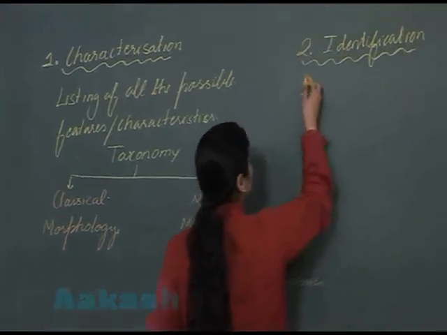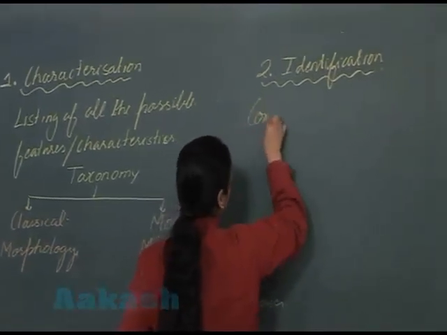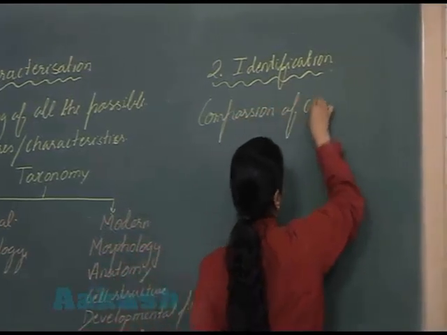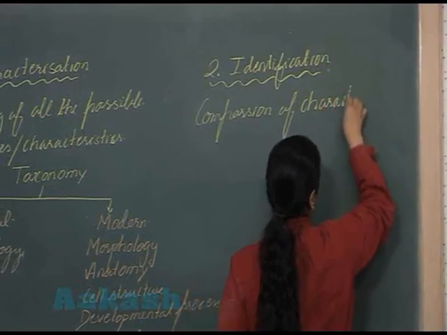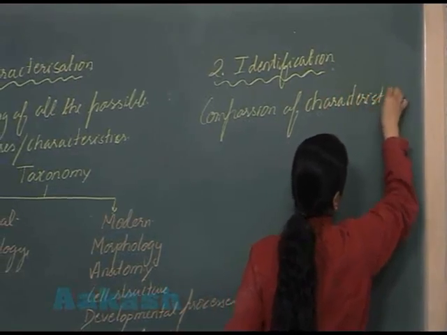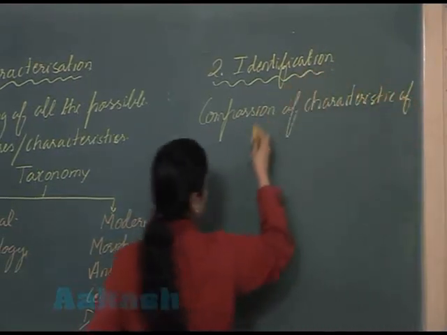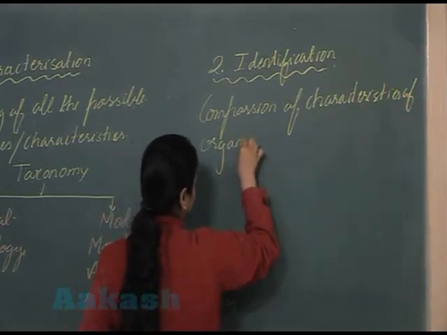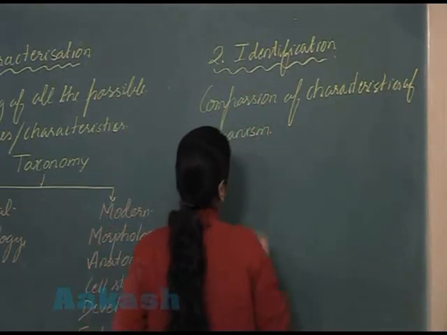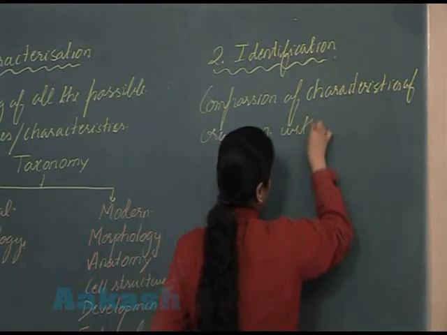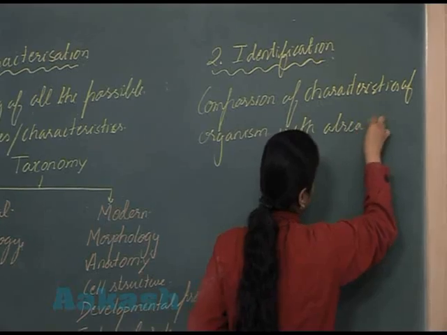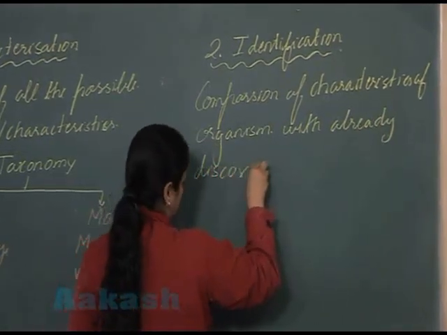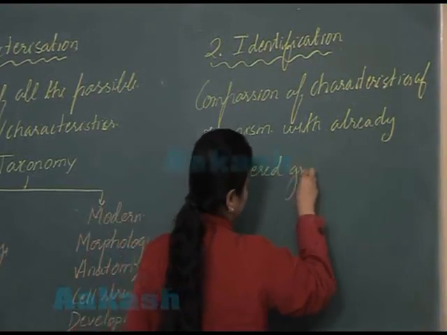Now the characteristics of the organisms are compared with the characteristics of already discovered groups. So what we are going to perform here is comparison of characteristics of the organism with already discovered groups, discovered organisms.